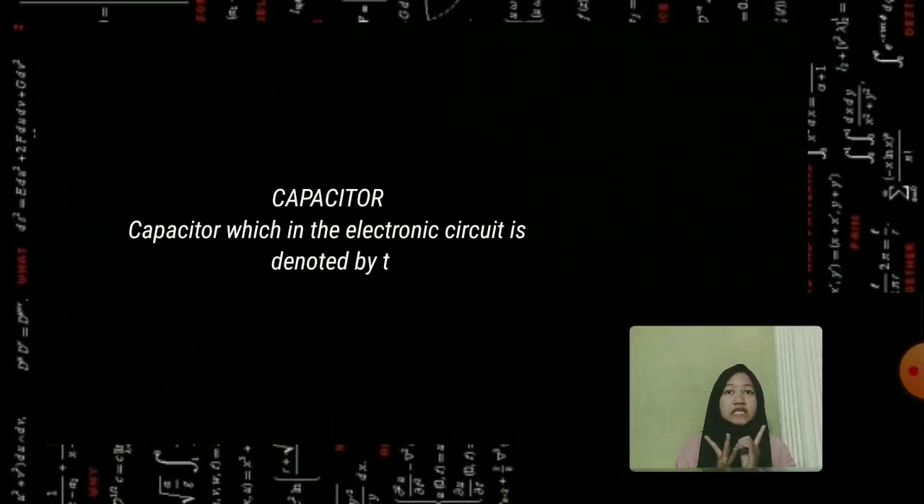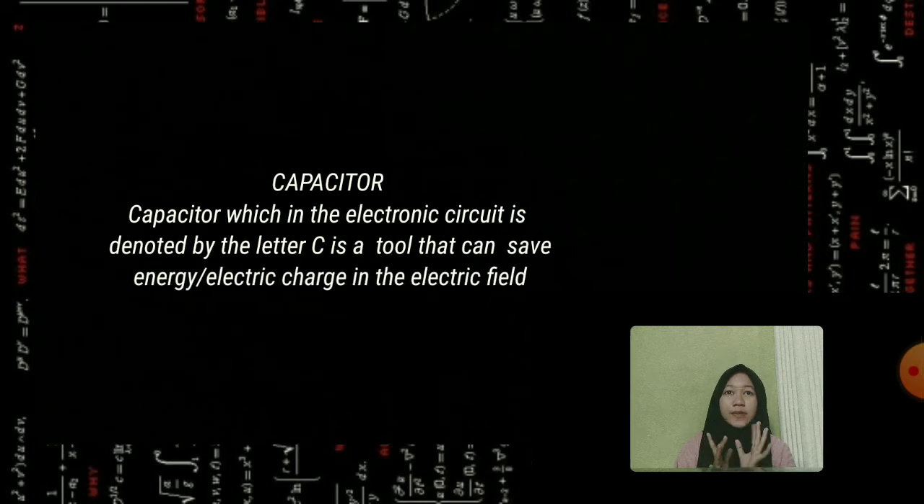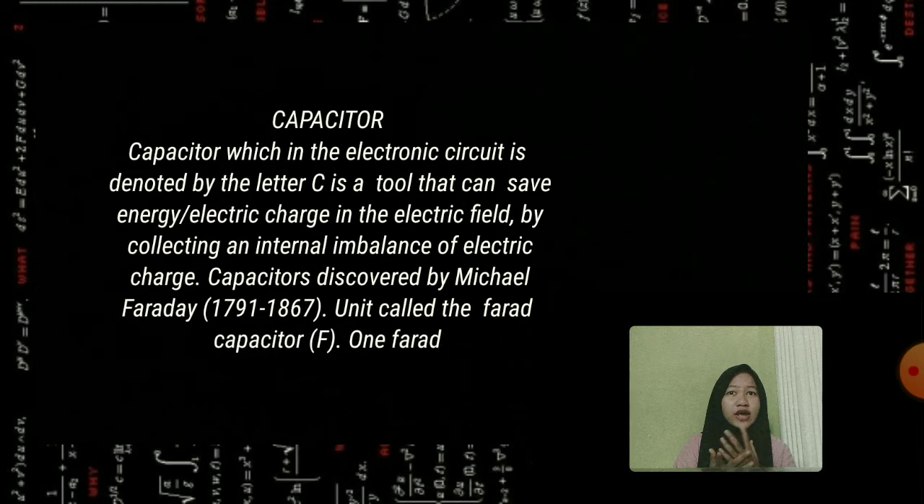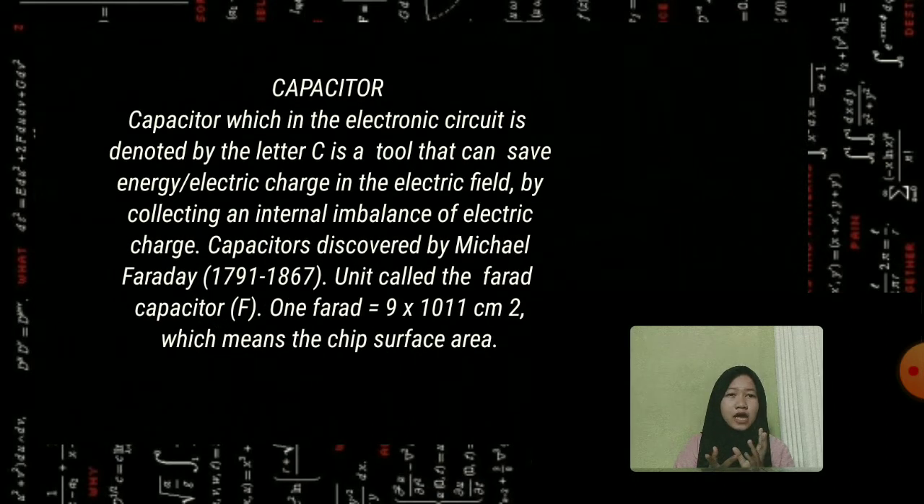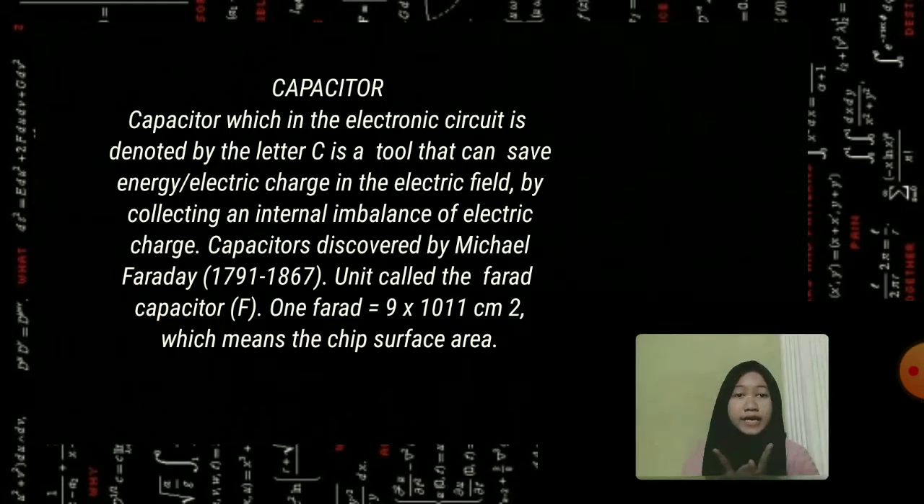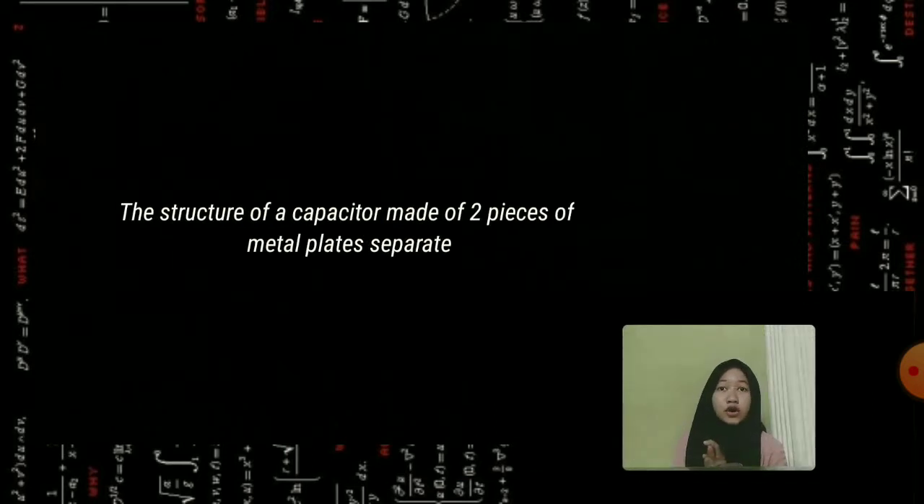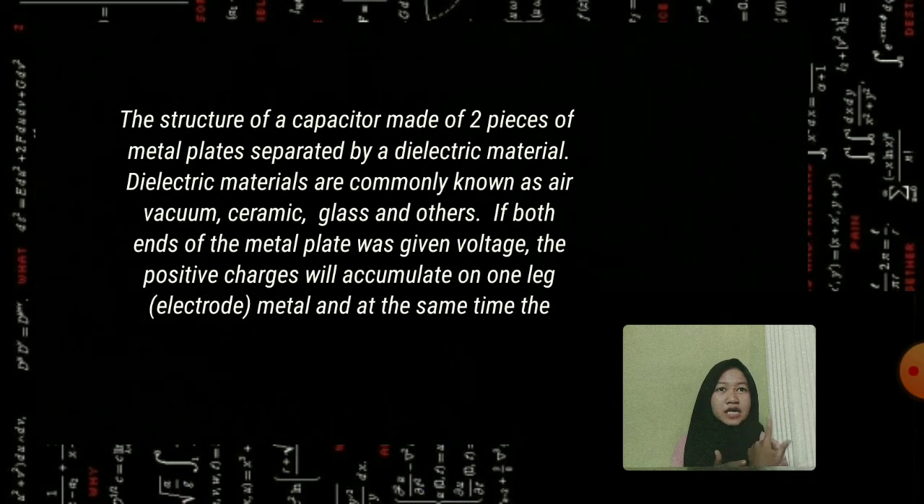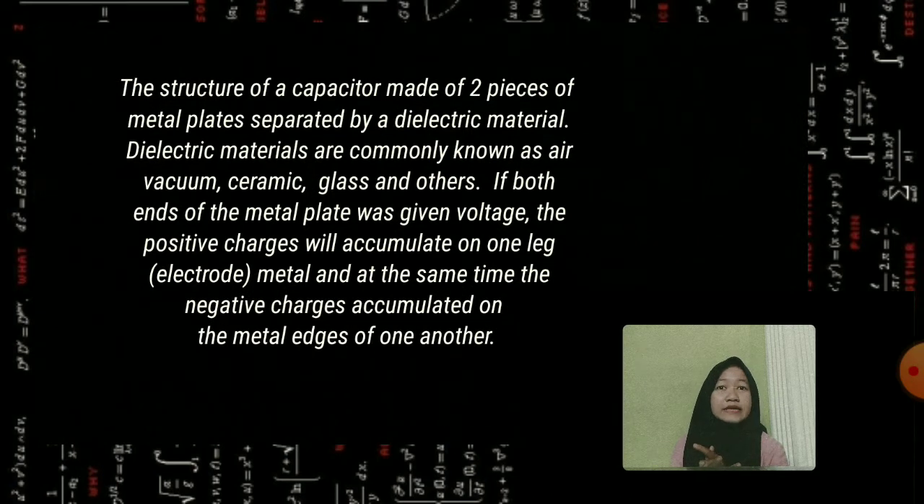Capacitor, which in an electronic circuit is denoted by the letter C, is a tool that can store energy or electric charge in an electric field by collecting an internal imbalance of electric charge. The capacitor was discovered by Michael Faraday, hence the unit called the farad. The structure of a capacitor is made of two metal plates separated by a dielectric material. These dielectric materials are commonly known as air, vacuum, ceramic, glass, and others.